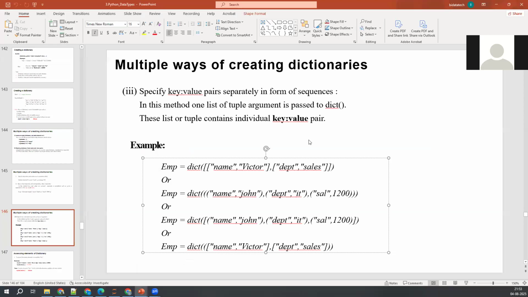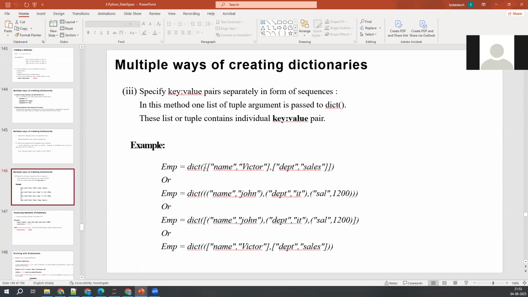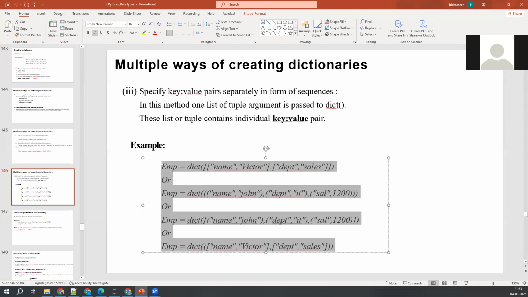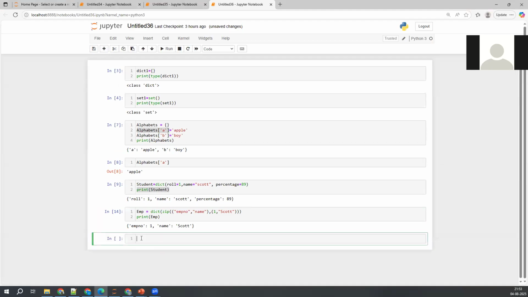Okay, there is also one more way to create that one, guys. That is a list of lists; we can mention key value pairs. This is key and this is value. This is key and this is value. I'll try to execute all of these things. So copy this one and create a new cell.